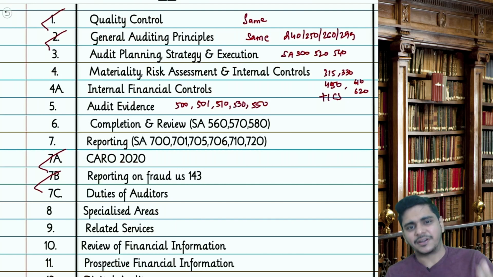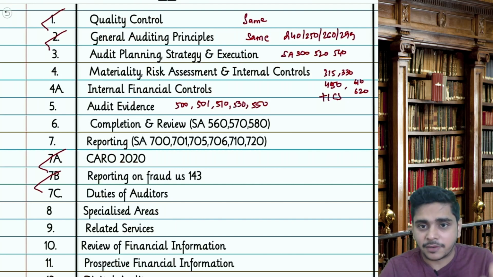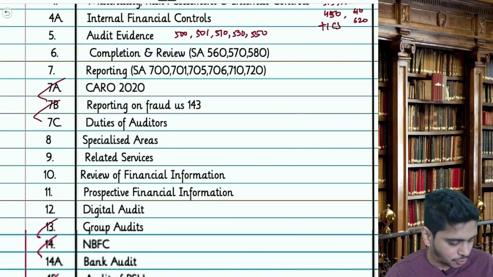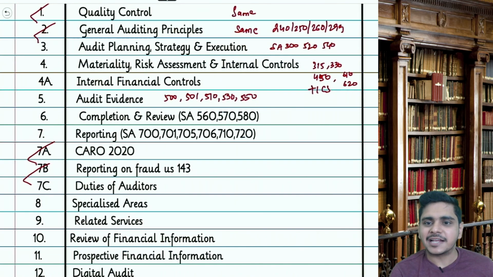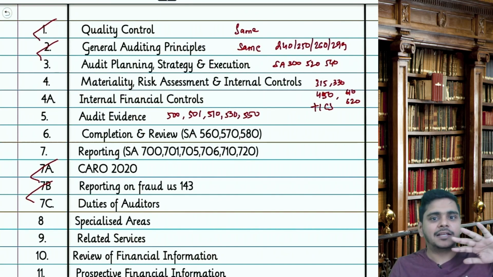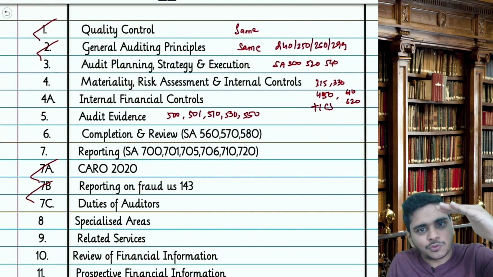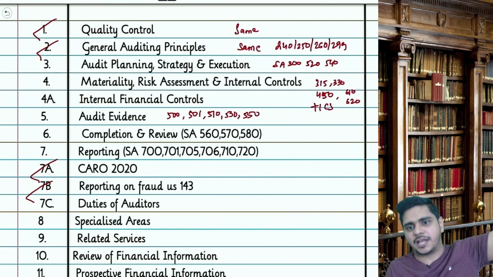Reporting is 700, 701, 705, 706, 710, 720. So all SAs are there. Now someone would say, sir, what about SA 600? There's a chapter called Group Audits, and 600 is here. So ideally the SAs are exactly the same. Chapters 1 to 7 are full of SA-based content.